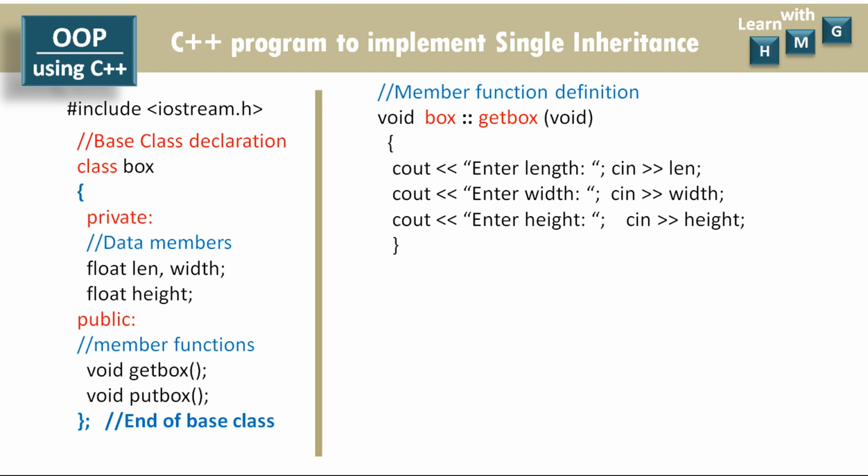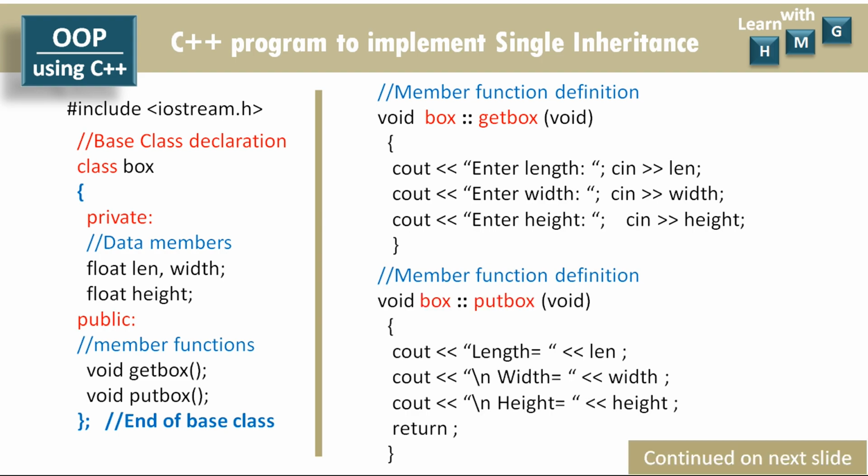Now let us define another member function, that is putBox. putBox is also a member of class box, and hence in the definition we start the header line void box, scope resolution operator, putBox, void. So no arguments and no return value, hence voids are specified. And within the body of the function, the value of length, value of width and value of height, these three data members, are displayed with the proper heading. So in this way your class definition is completed with three data members, length, width and height, and two member functions, getBox and putBox.